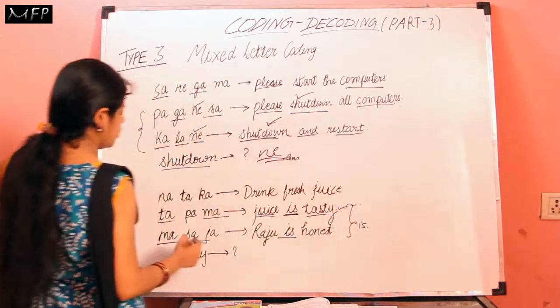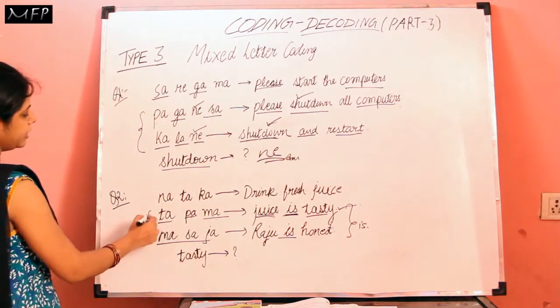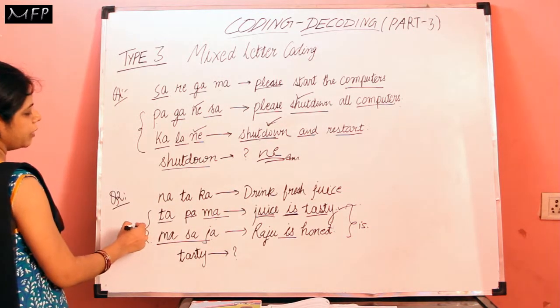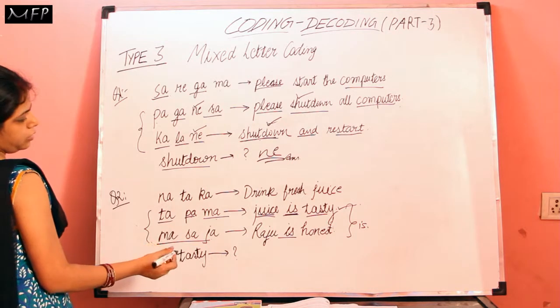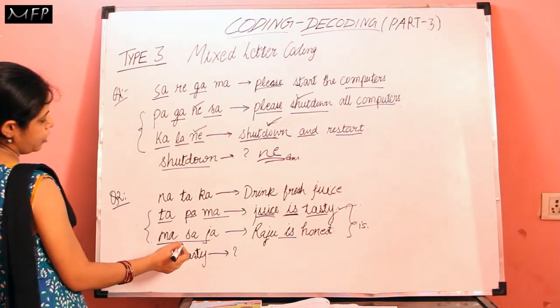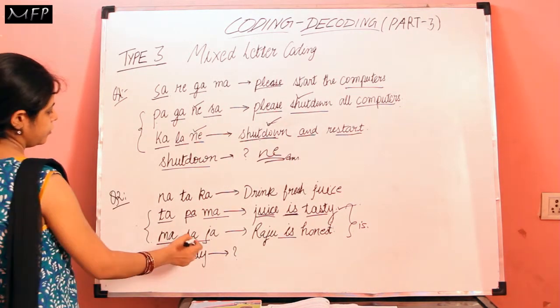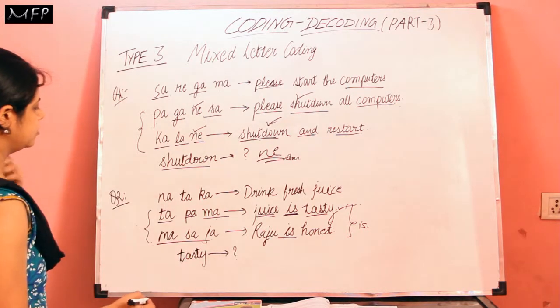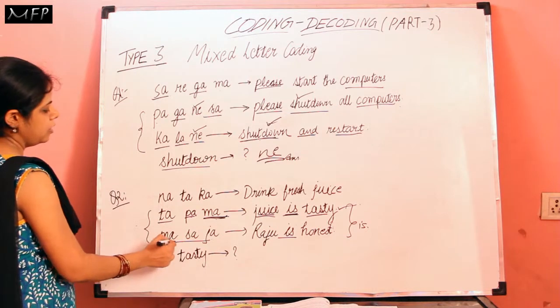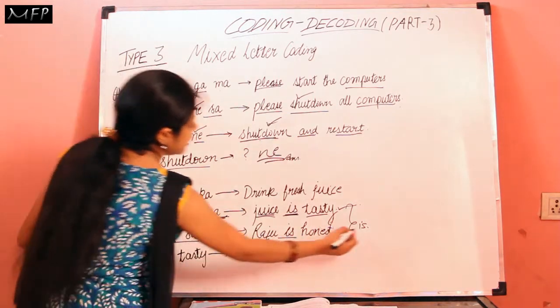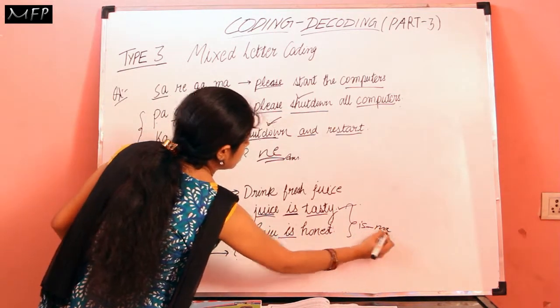Okay, so the code for is will be the common code in these two statements. So in these two statements, what is common? Ma, M-A, that is common. So the code for is will be ma.